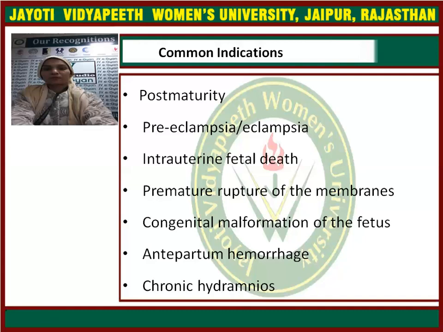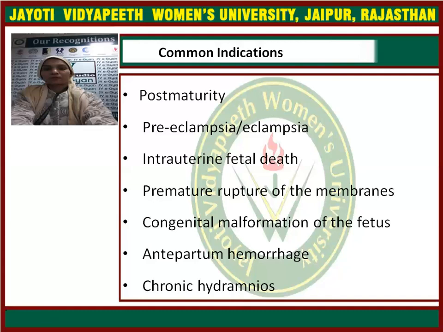Again, antepartum hemorrhage. In antepartum hemorrhage, if abruptio placentae is there, then it is an indication for induction of labor, and placenta previa is a contraindication for the induction of labor.